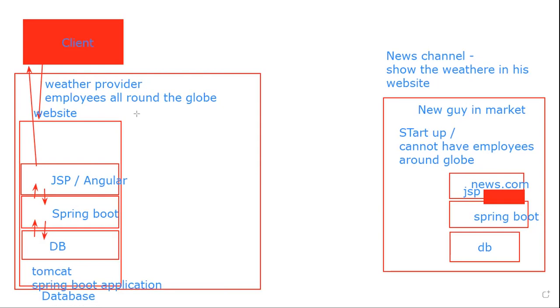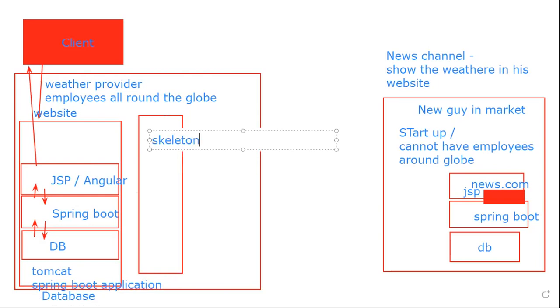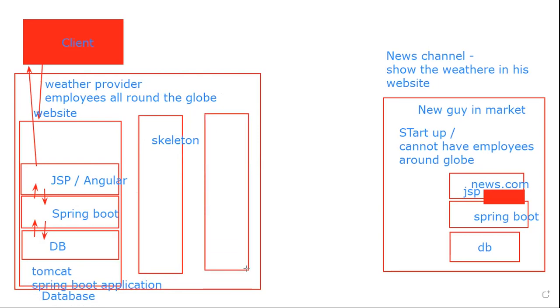Okay, that is web server. Now we are going to build a web service. He will write a web service, and this section will be called the skeleton. Behind the skeleton, the actual business logic is running. He will have a skeleton, and he will create an interface. He will create this as a front end.